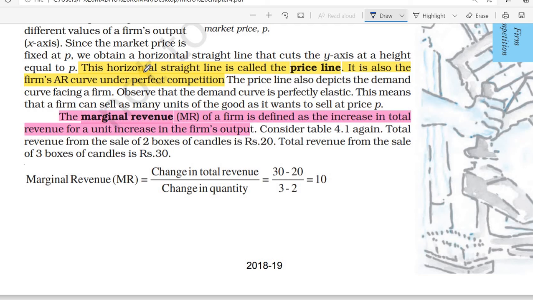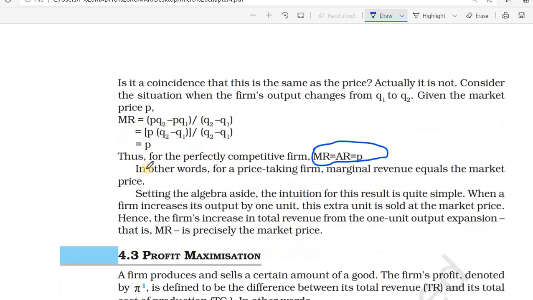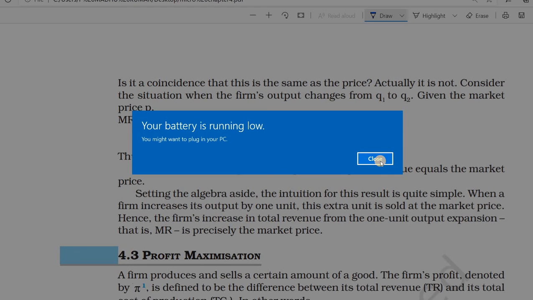MR will be equal to AR and price, means MR and AR and price will be equal in this market condition. Okay.